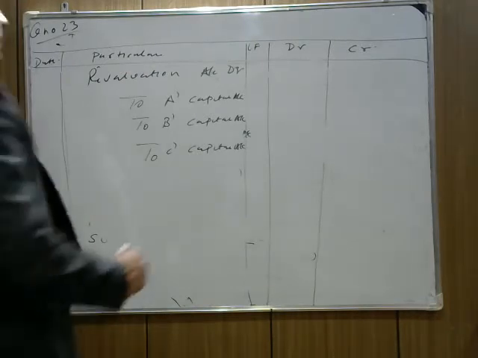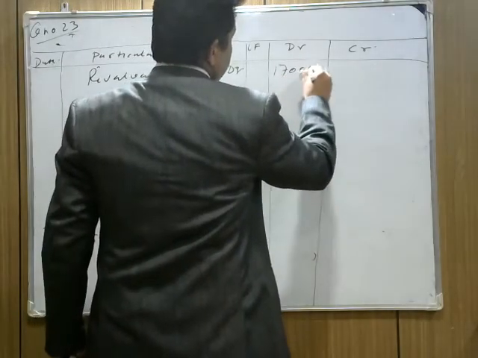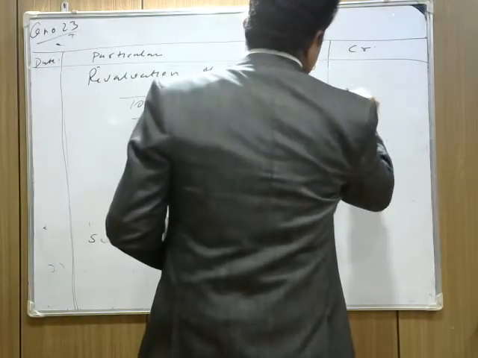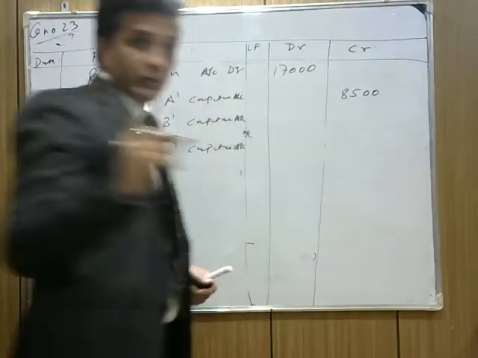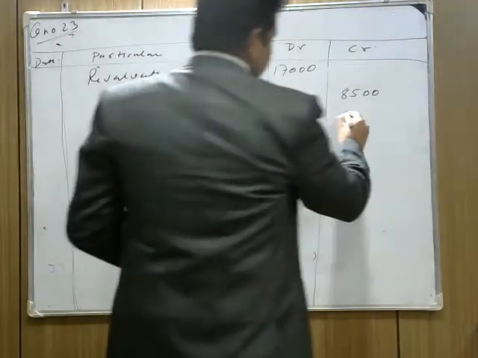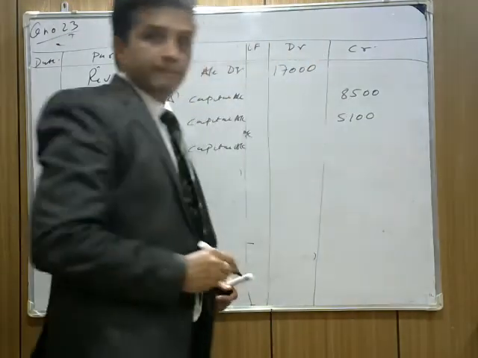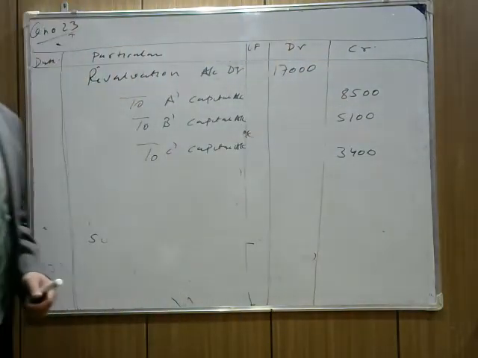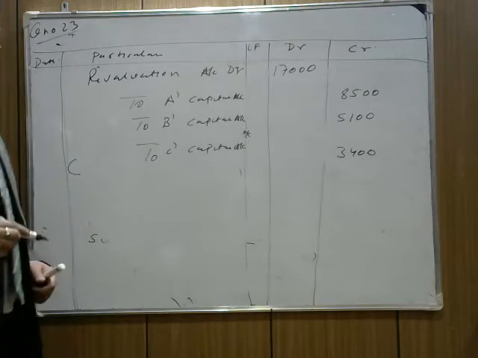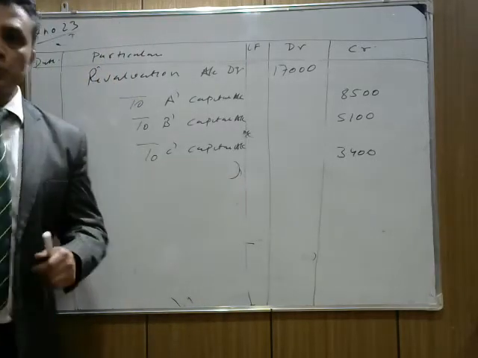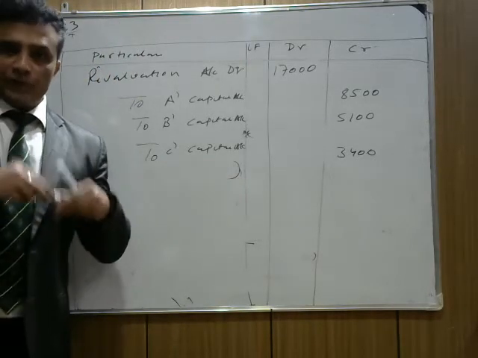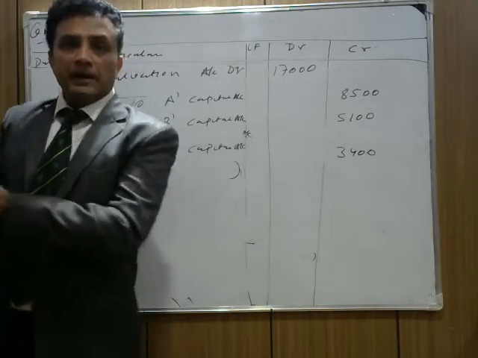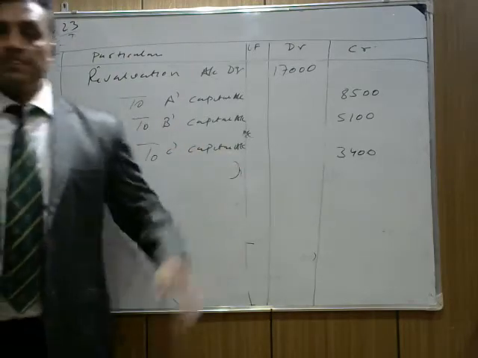What is the profit part? 17,000 is the profit. Now divide between A, B and C. We already divided it, check the question. We have to make the revaluation one: 8,500, 5,100 and 3,400. So we write the narration here: being profit from revaluation account transferred to partners' capital. I hope this entry is clear.